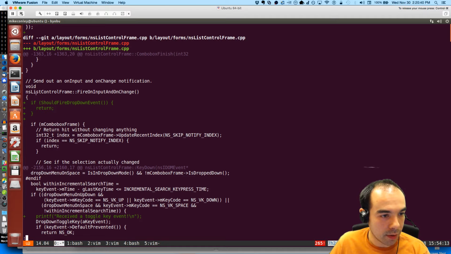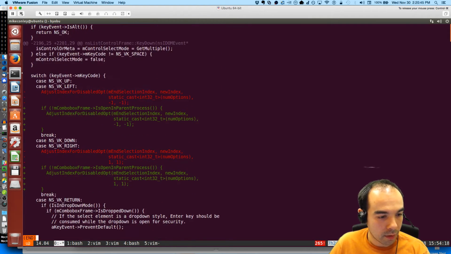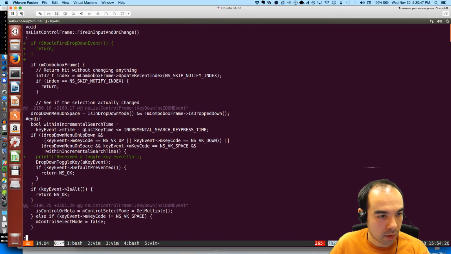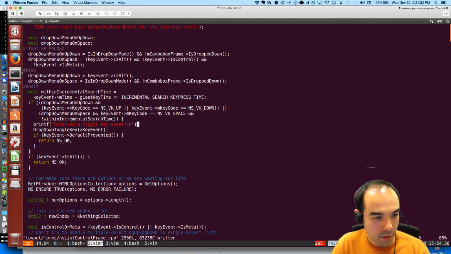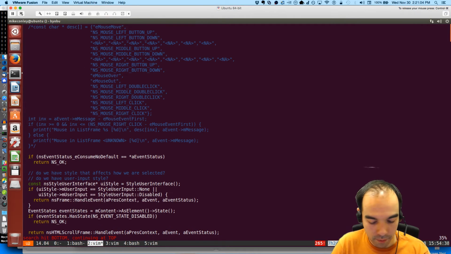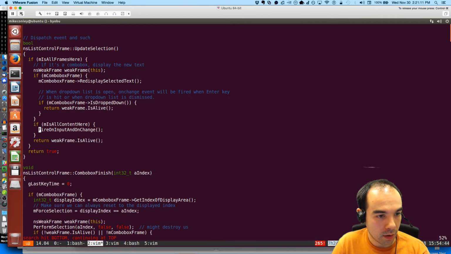I don't think I need this one anymore. I can probably get rid of that. In fact, I should get rid of that. And then I need to get rid of this printf: received toggle key event, and then fire on input and on change.